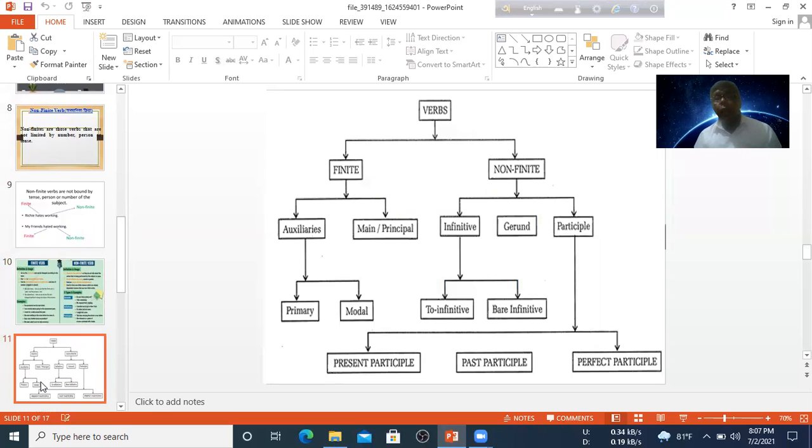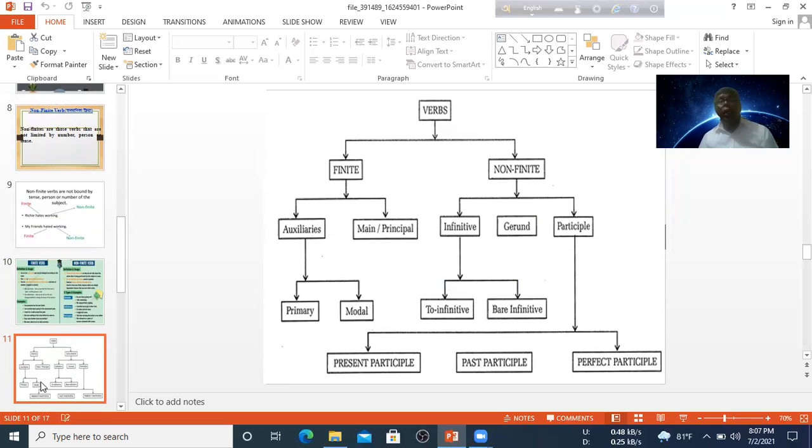There is another kind of verb. I have already shown this in the chart. Verbs are divided into finite and non-finite. Finite verbs are divided into two categories: auxiliary and main verb. Non-finite verbs are divided into infinitive, gerund and participle. Infinitive is divided into two categories: to-infinitive and bare infinitive. Participle is divided into three categories: present participle, past participle and perfect participle.